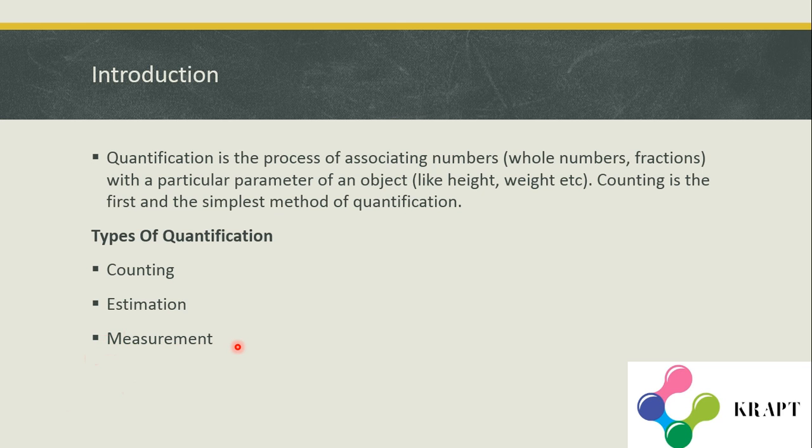Measurement is the most accurate method of quantification. In measurement, all the values should be taken accurately, and there should be no mistake in the values. So if the value is 9.8, you should take it as 9.8 only, and you should not round it off to 10. That is measurement. In smaller classes, you can round off decimals to the whole number. But in higher classes like 10th, 11th, 12th, you should retain it in the decimal form or convert it to a mixed fraction.